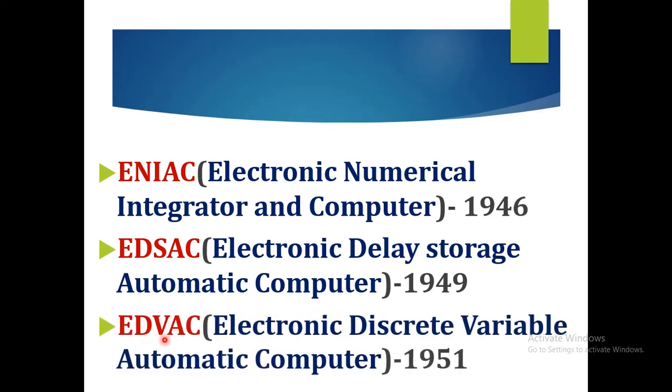Another well-known computer which is used in the first generation is EDVAC. The full form of EDVAC is Electronic Discrete Variable Automatic Computer, which was used in the year 1951. So these are the three well-known computers used in first generation: ENIAC, EDSAC and EDVAC.